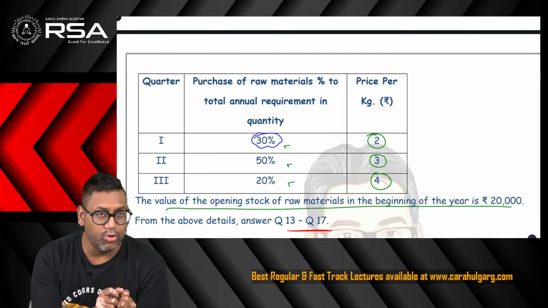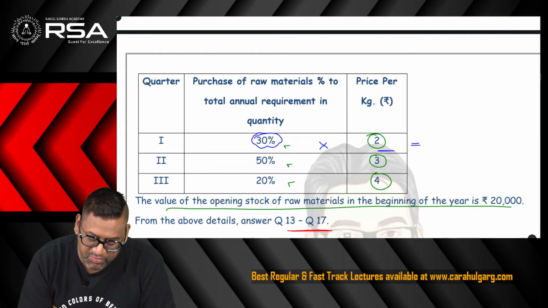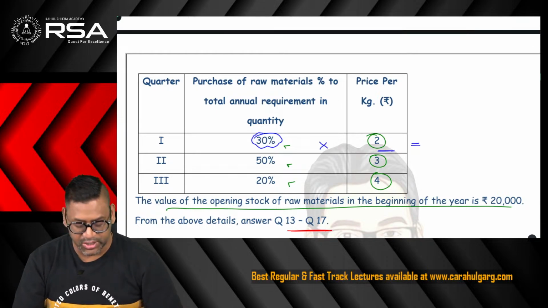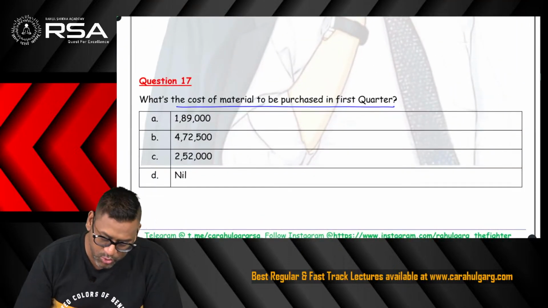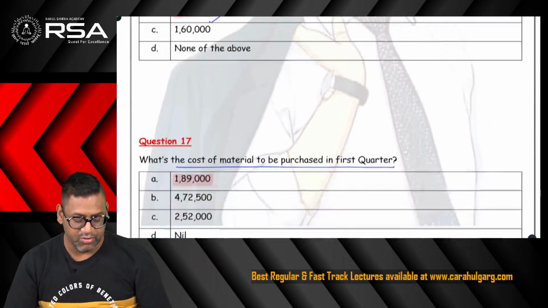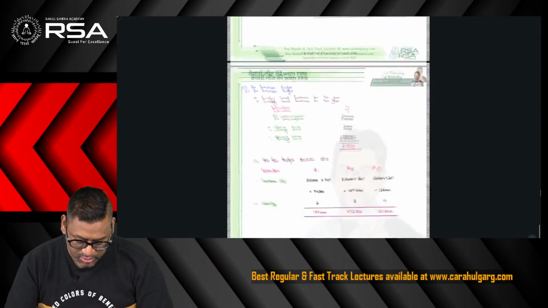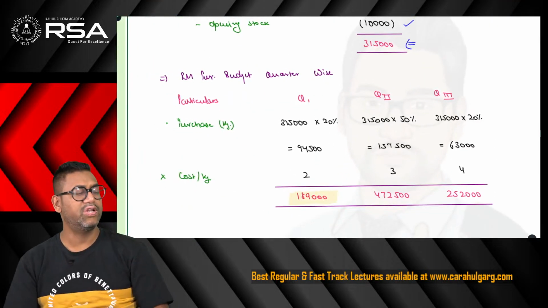But the question is not asking about the quantity but about the cost. So you have to multiply it by the price which is prevailing in quarter 1, which is 2 rupee per kg. So 94,500 multiplied by 2, you get 1,89,000. So this becomes the correct answer, 1,89,000, and you can verify it from here as well. For quarter 1, the total cost is 1,89,000.